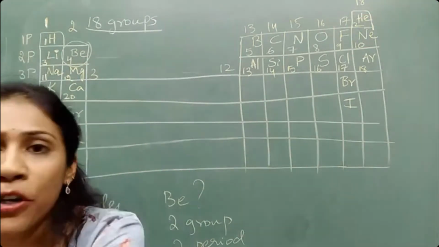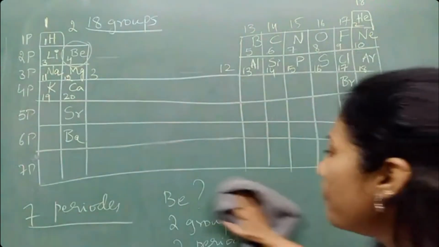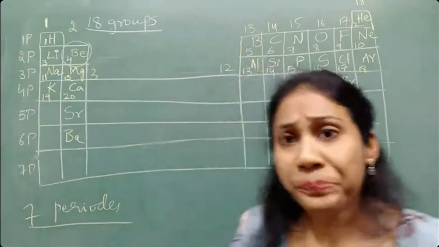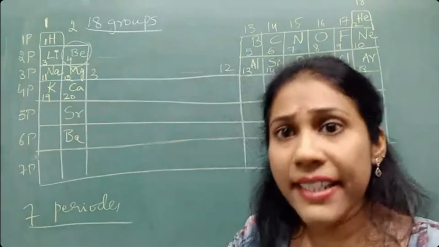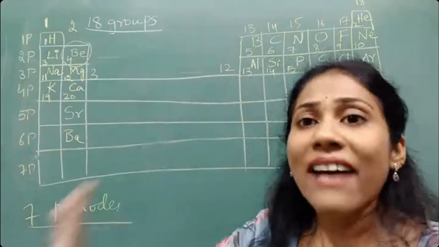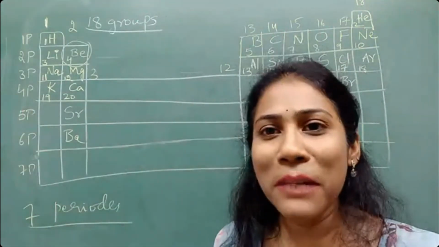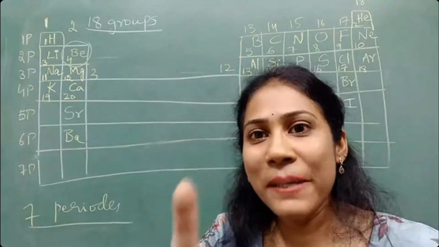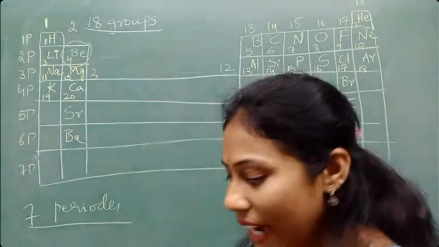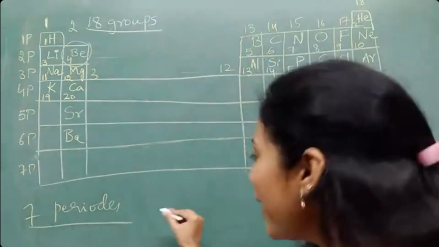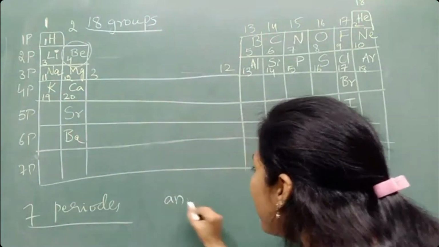Since most of the students are from the Karnataka board, I will tell you, this year 2023 in the science examination they asked one question. You are going to tell me the answer. For 1 mark they asked this question, so I will show you.